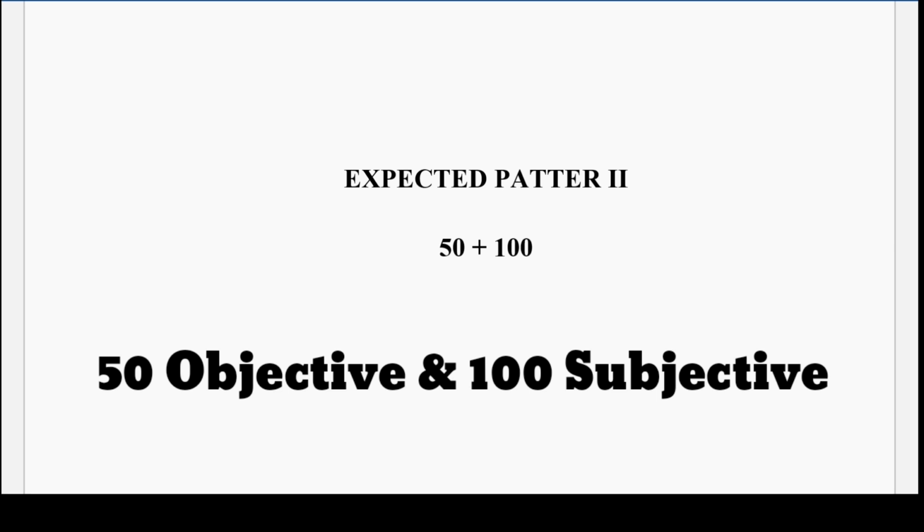The 50 objective questions can be asked from different subjects like jurisprudence, constitution, contract, tort, whatever the subjects might be, and the 100 marks of subjective questions can be asked from different subjects as well. The pattern could be like 25 into 4 or 5 into 10 plus 25 into 2, which I have already mentioned in expected pattern number 1.